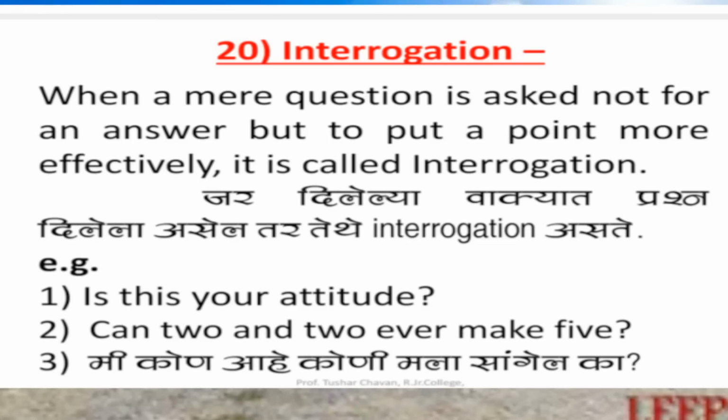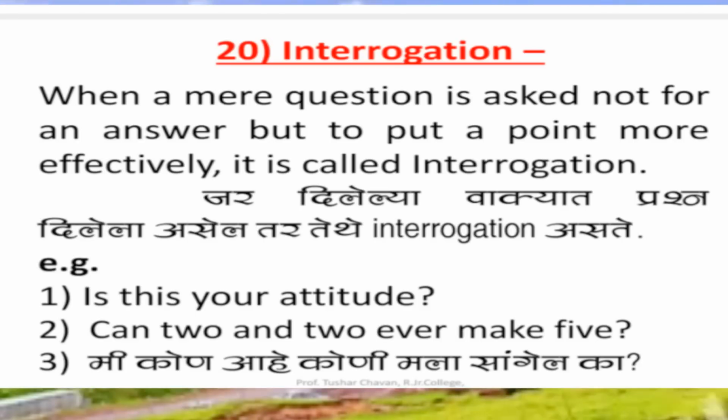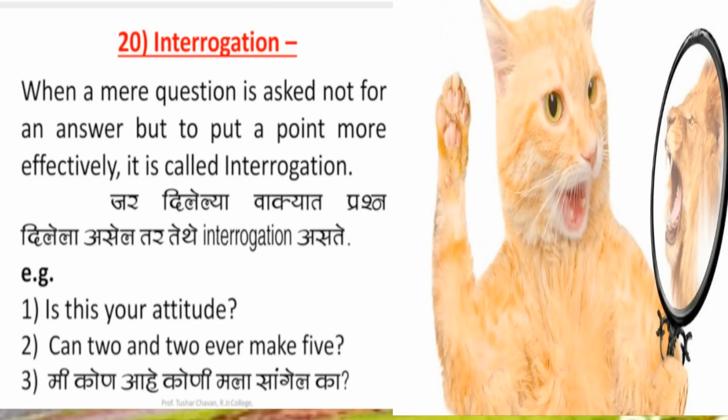Figure of speech is interrogation. When a mere question is asked, not for an answer, but to put a point more effectively, it is called interrogation. For example, is this your attitude? The question is asked.